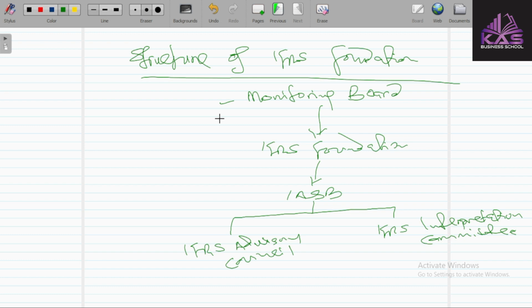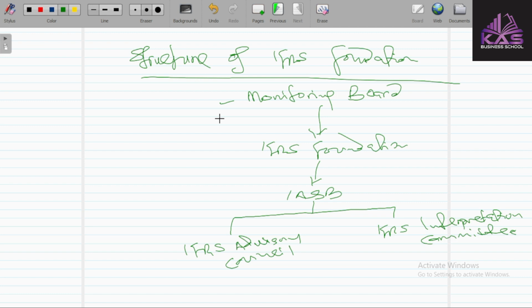The board exists primarily to ensure that the trustees or members of the foundation discharge their duties as required by the IFRS foundation constitution. They are also responsible for the approval of appointment and reappointment of trustees of the IFRS foundation. It also consists of the Emerging Markets and Technical Committee of the International Organization of Securities Commissions. These are some of the functions of this board.